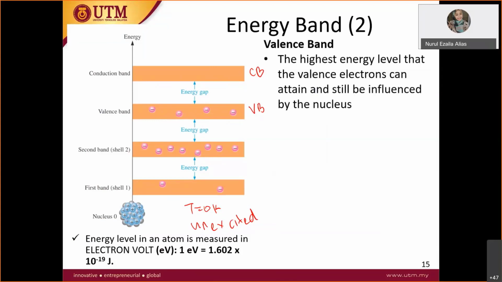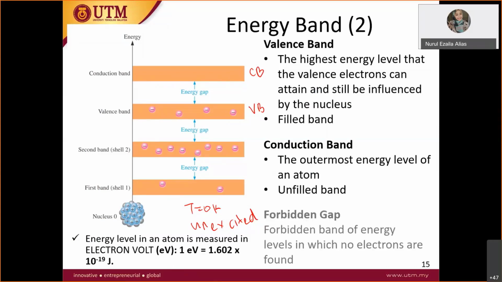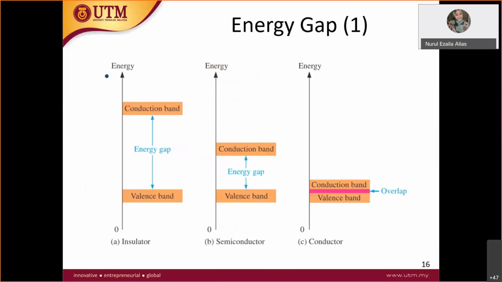The valence band is the highest energy level that valence electrons can attain. The conduction band is the highest energy level of an atom, an unfilled band. The forbidden gap is somewhere there, we couldn't see it here, but it is forbidden for the electron and hole to be there. Now imagine at T equal to 0 Kelvin, we call this unexcited. Later I'll explain what happens when the temperature increases.